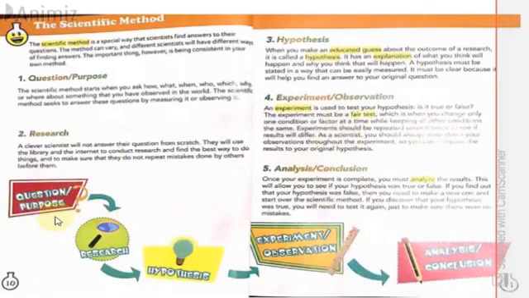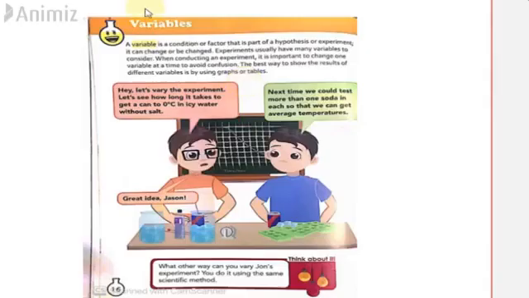The question to propose, then research about it, then hypothesis, and experiment and observation, measurements, calculations, everything, then conclusion. So now let's see what a variable is. As I've told you in experiment and observation, the experiment must be a fair test, which means that you need to change only one condition or factor at a time, while the other conditions should remain the same. So let's see what a variable is. Variables.